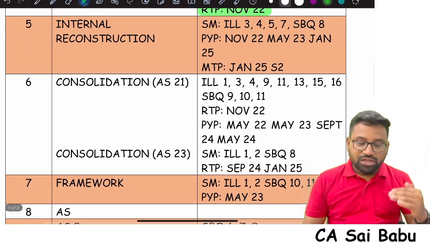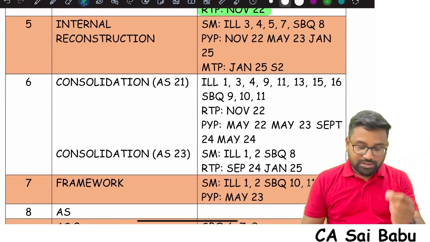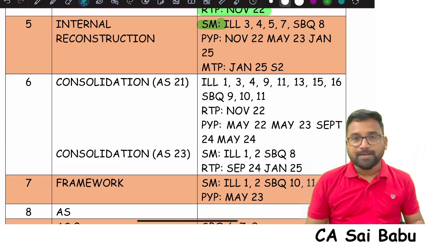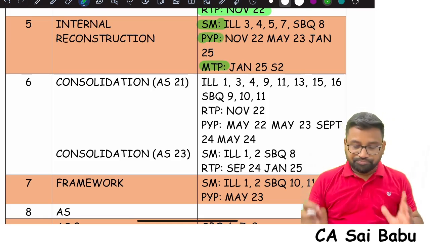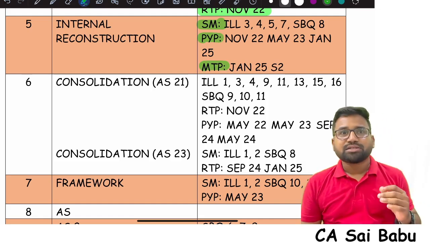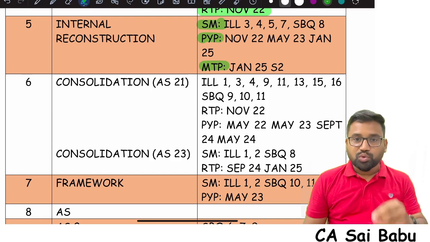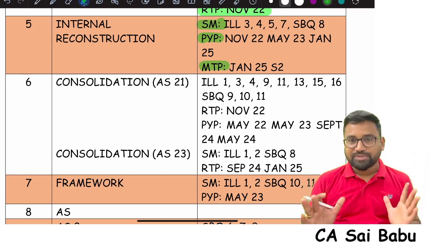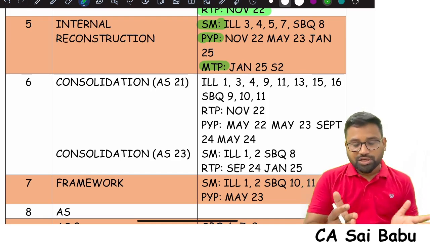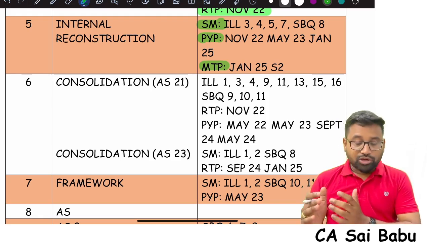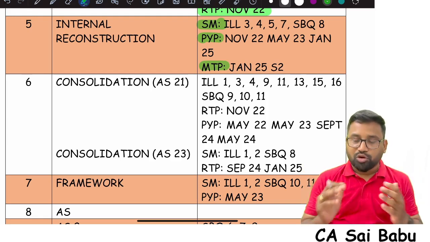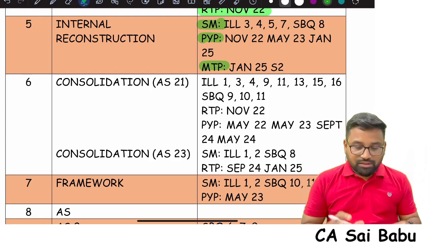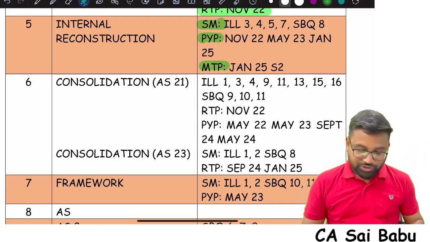Wherever you see illustration or SBQ, scenario based question, it is from the study material. PYP means previous year papers. MTP, RTP, you know. Now, if any student has difficulty in finding the source, it is freely available on the website, sir. You can go to the free resources and download the question bank and see these questions, along with the supplementary material. I will make sure that I give it in the description also.